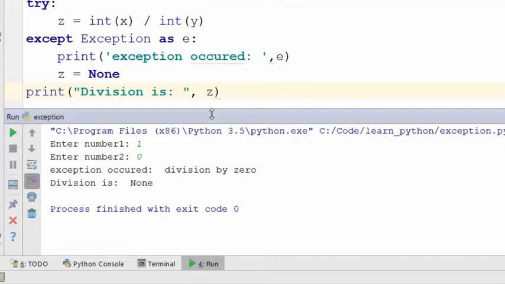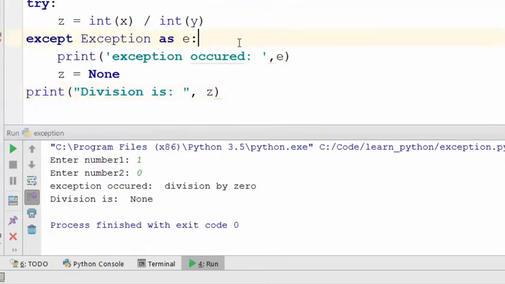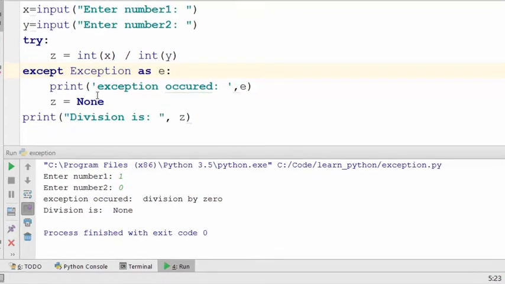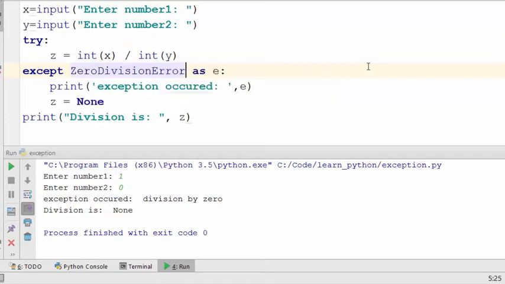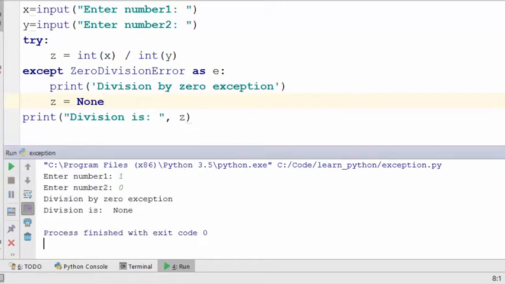Now here I'm handling an exception which is a very generic exception. What you want to do is handle a very specific exception. So for example, this exception is actually called zero division error. Okay, and when that happens, you can directly write division by zero exception. You don't need to even print it. This way you expect a specific situation and you handle that specific situation. It is not a generic way of handling things.